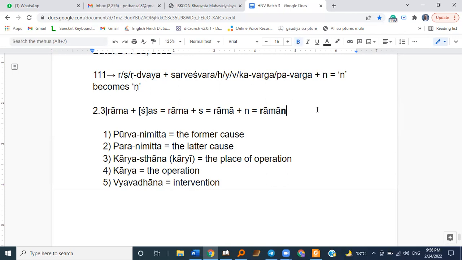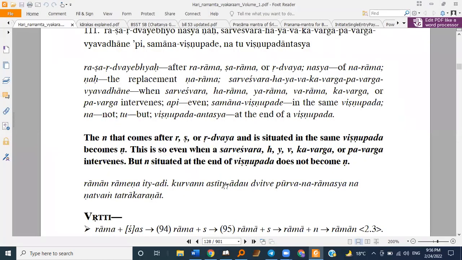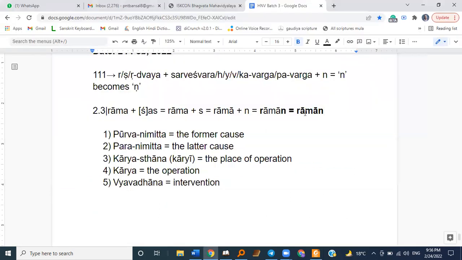So do we convert Raman into Ramana like this? No, because the Sutra says ahead Na tu Vishnupadantasya, but Na situated at the end of Vishnupada does not become Na. So although everything is matching here, we won't make Na into Na because this Na is situated at the end of Vishnupada. So it will remain Raman.